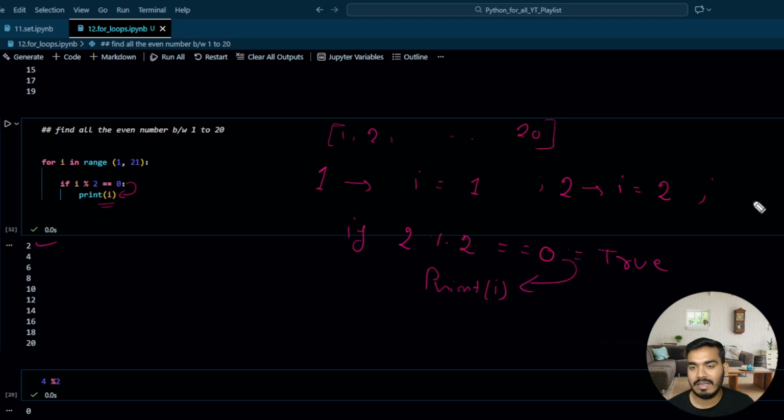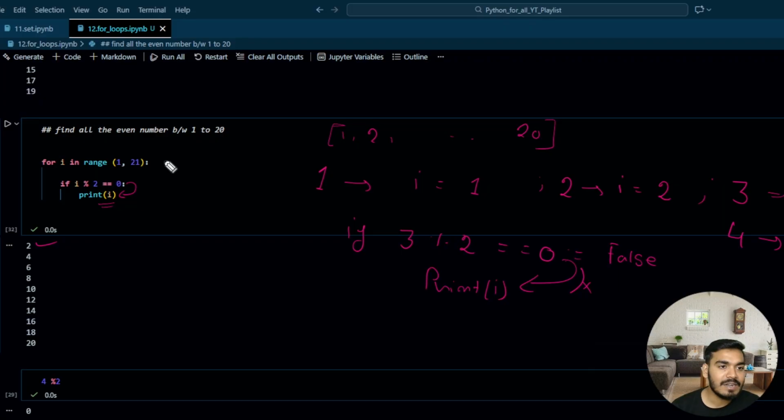Next, in the third iteration, your i is 3. Let me write correctly over here. i is 3, and 3 modular division by 2 is not equal to 0. If it is not 0, you are getting false, right? If it is false, it will not go to print your i, and it will again go to the for loop. And in the next iteration, your fourth iteration, your i becomes 4.